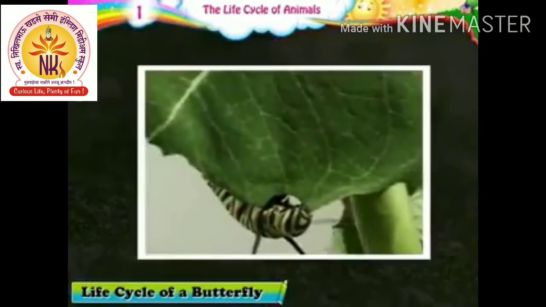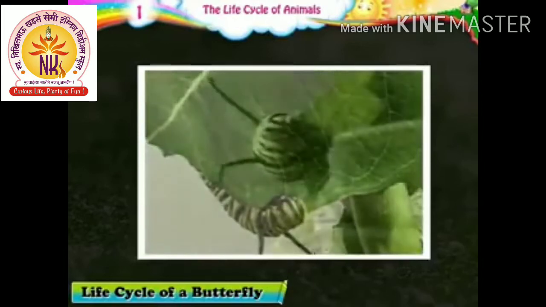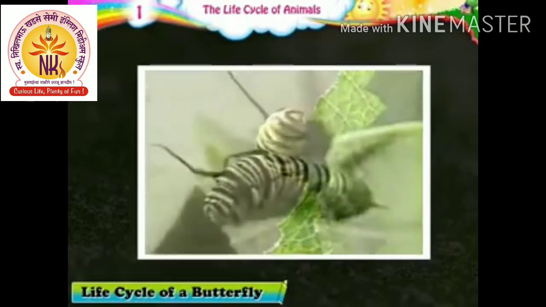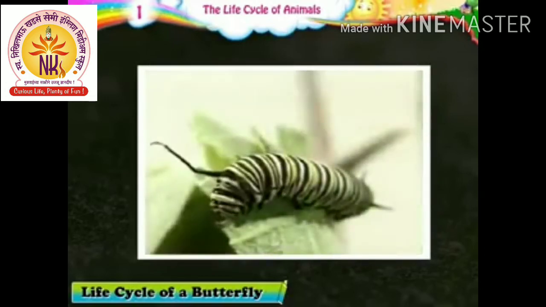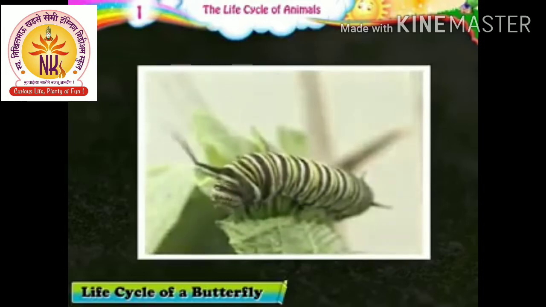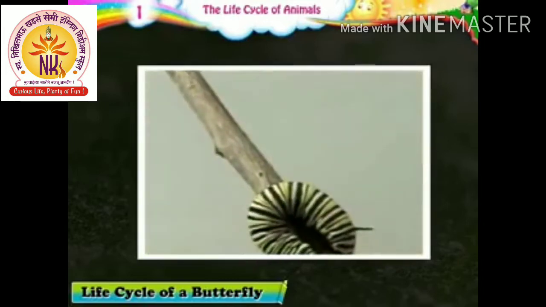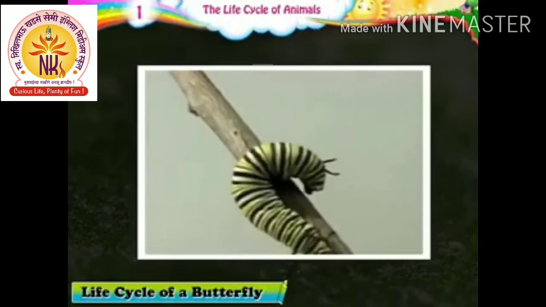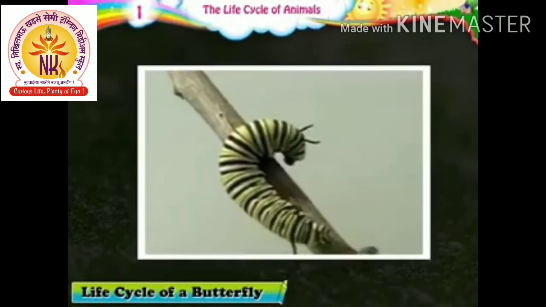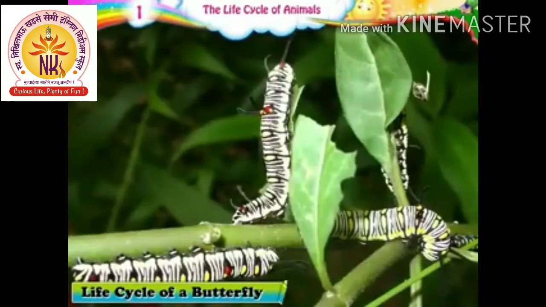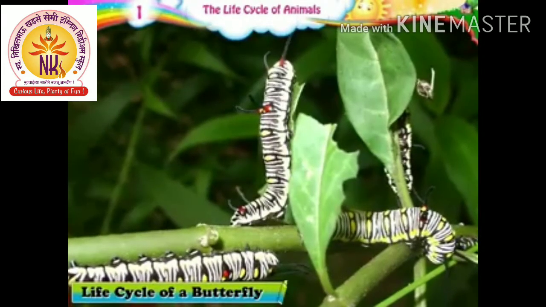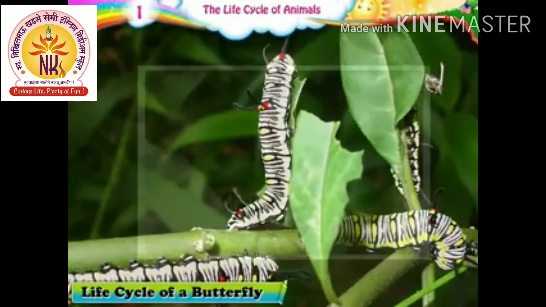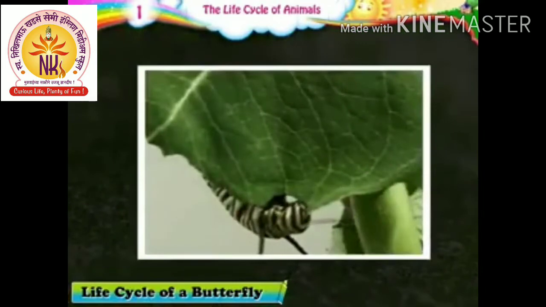For the first 2 or 2.5 days, the larva of the plain tiger butterfly grows so big that it does not fit inside its skin. At this stage, the caterpillar's outer body skin starts shedding away. This is then replaced by new skin. As the caterpillar grows, it sheds its skin. This process is called molting. The caterpillar starts eating voraciously all over again, and at the same time it starts molting.